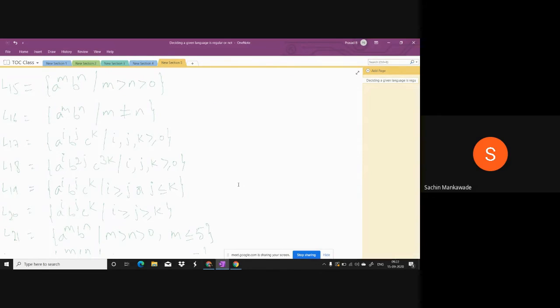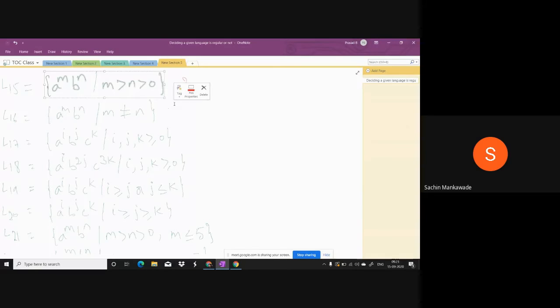So what about L15? Do you have the relation or not? Yes, sir. What is that relation? The number of A's must be greater than the number of B's. Here A's must be more. So you have to count the A's, count the B's, and check whether A's are more than B's or not. So the relation is there.